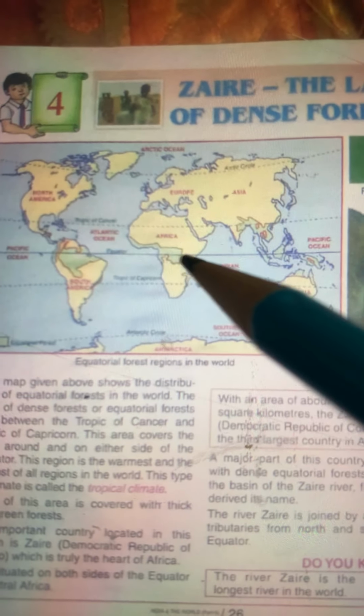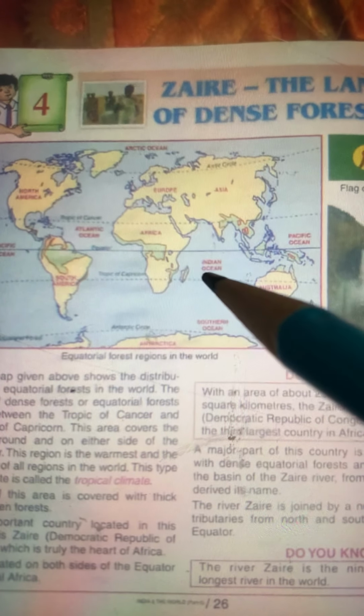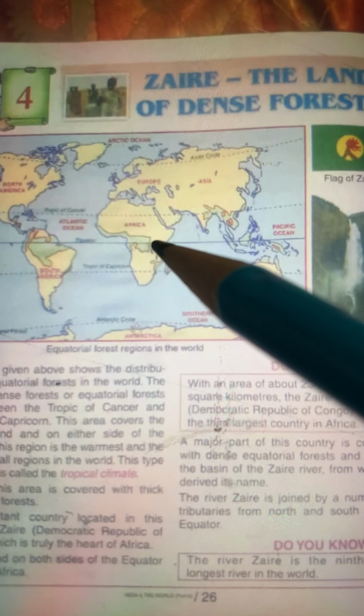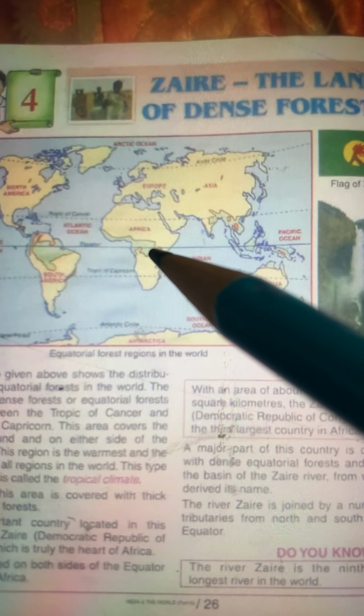This line is the equator, and this dotted line is the Tropic of Cancer, and this dotted line is the Tropic of Capricorn. And the regions which fall on both sides of the equator are very hot. They are very wet also, hot and wet. When there is moisture in the air and so much heat, what is the result? The result is a lot of vegetation.